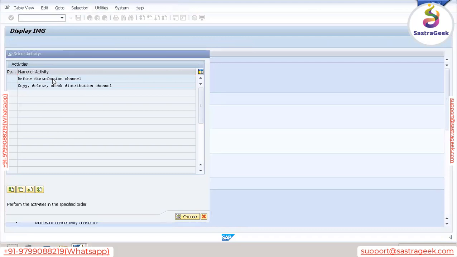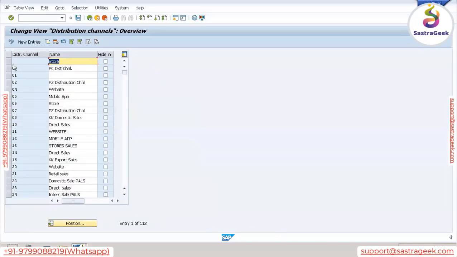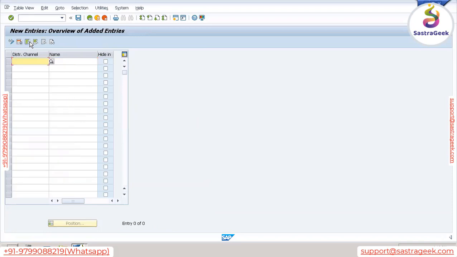So generally, we don't copy this. If we are defining our own, it will also help us. It won't be any issue. So let's go to new entries. Please remember, for company code and sales organization, we gave a 4 digit code, right? But for distribution channel, we just need 2 digits. So let me give